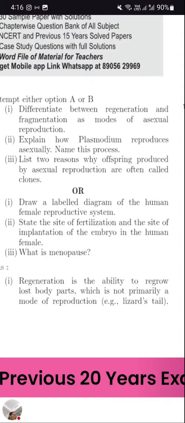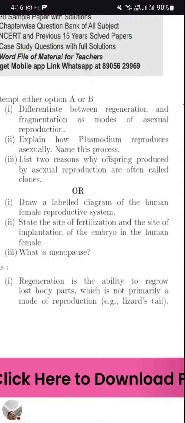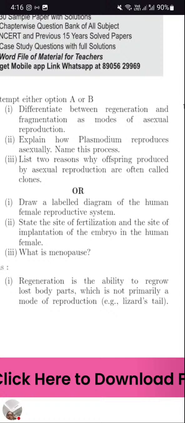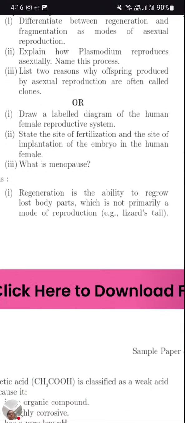They look completely alike, without any differences. During asexual reproduction, as a single parent is getting divided, there is no genetic variation, so the daughter cells look alike. So they are called clones.